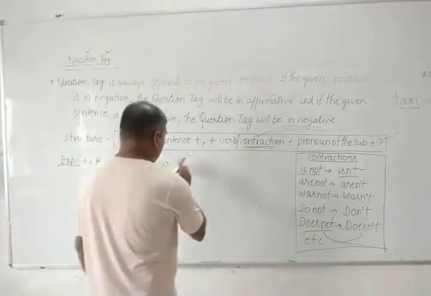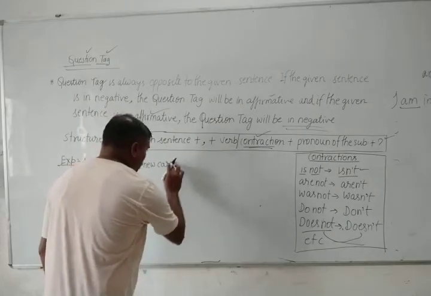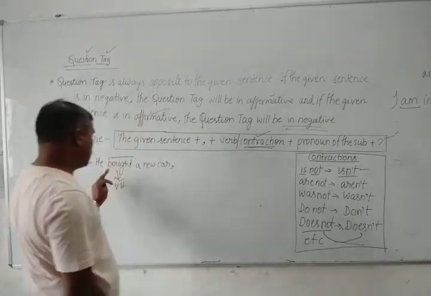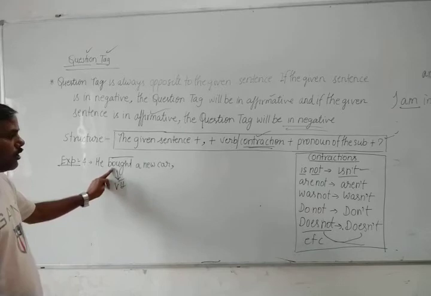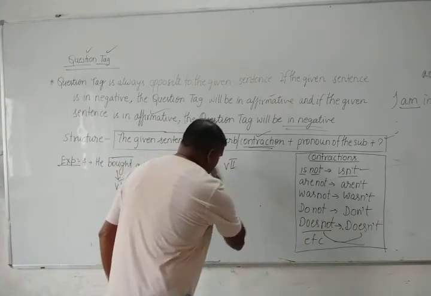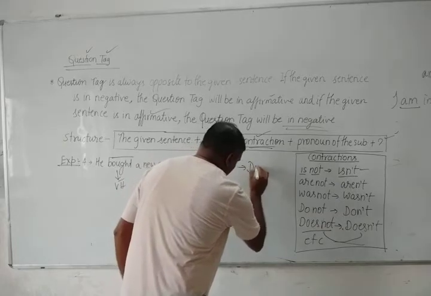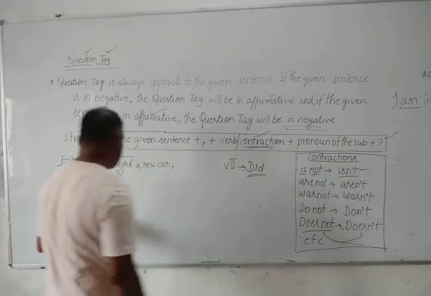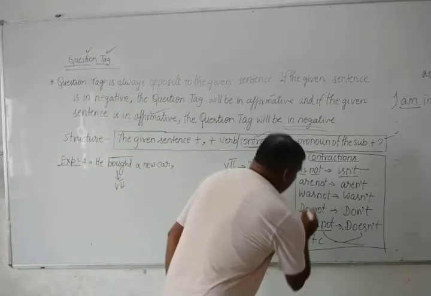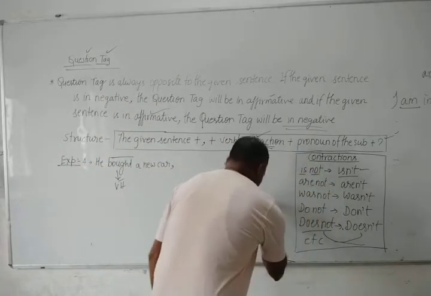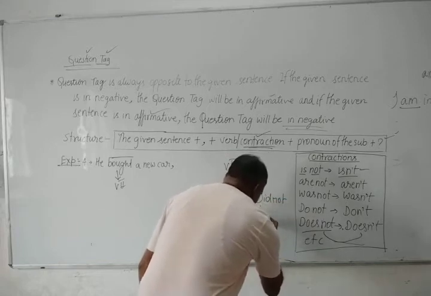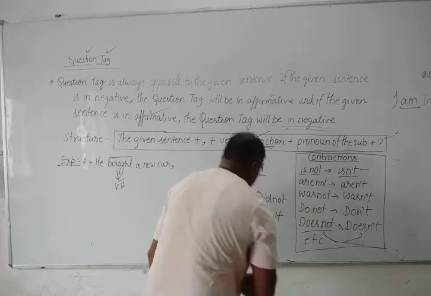First, in place of full stop, put single comma. Then the contraction of the helping verb of the second form. Once again I am telling you, if you have the second form as a main verb, helping verb would be did. Now, what is the contraction of did? Contraction of did, there will be did not, finally didn't,